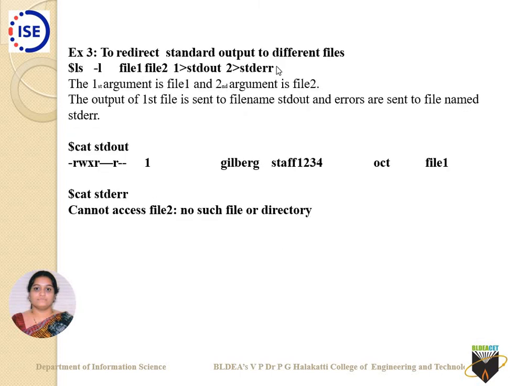Similarly, for one you can use a file name for standard output, and you can also maintain two different files: one for standard output and one more for standard error. One will have the output, and the other will have all the error contents. Whatever errors have occurred will appear in the next one. I think I have cleared up those things. So this is redirection. Thank you.